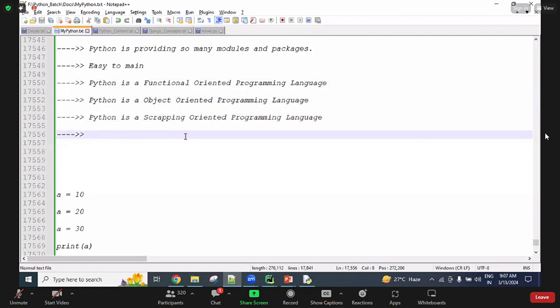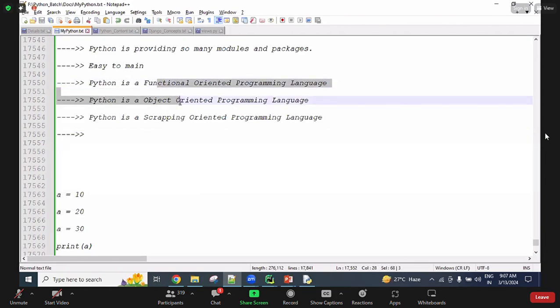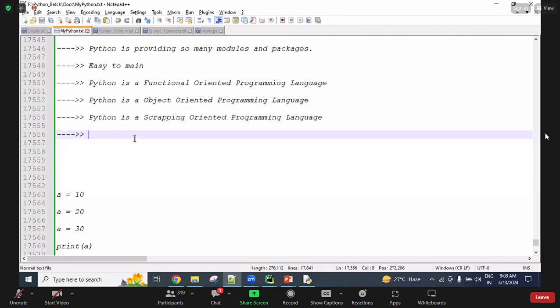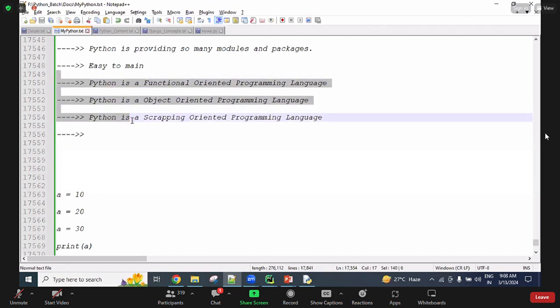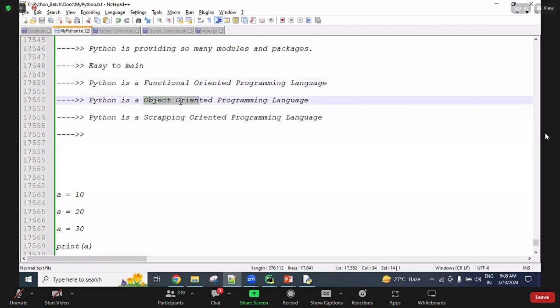That's why Python is in more demand, as C language related demand, Java related demand, scripting related demand, all available in a single language. So that's why many people in the industry are focusing on Python. Whenever they want functional related, they will use functions, or if they want object oriented, they will use object related. If they want scripting behaviors, they can use scripting, guys.